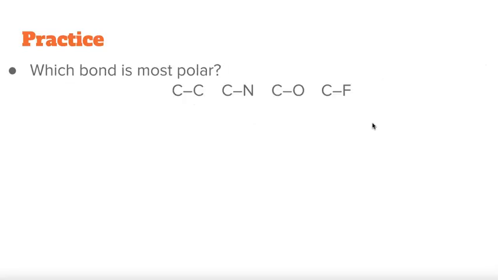Between these four types of covalent bonds, which one is most polar? It is the carbon fluoride bond, because all of these bonds have one carbon, so you have to look at the other atom to see which one is more electronegative, and that is fluorine.